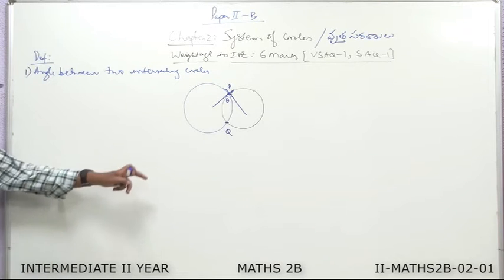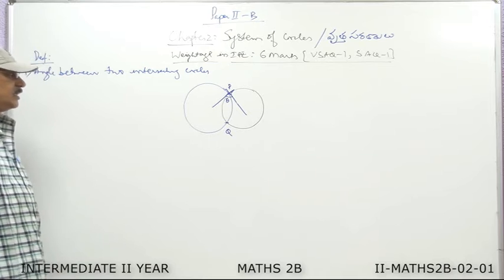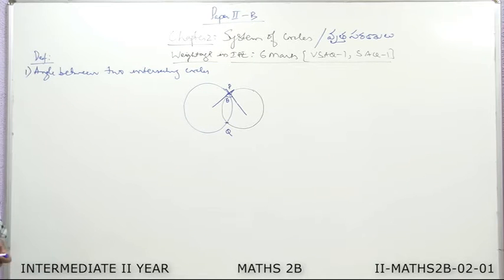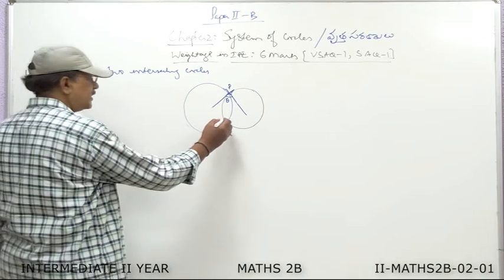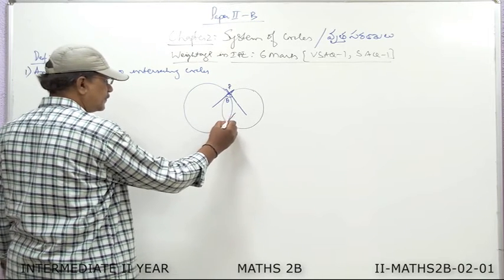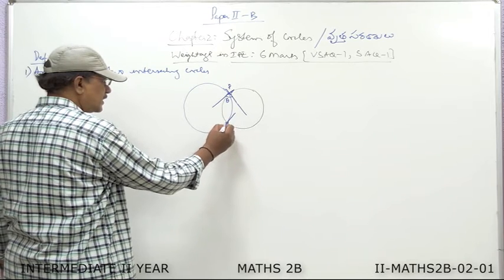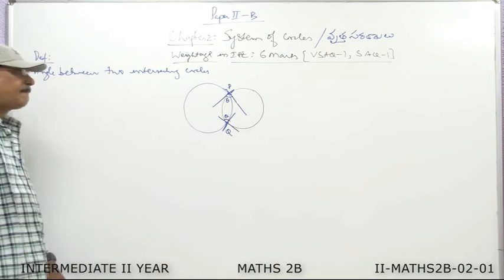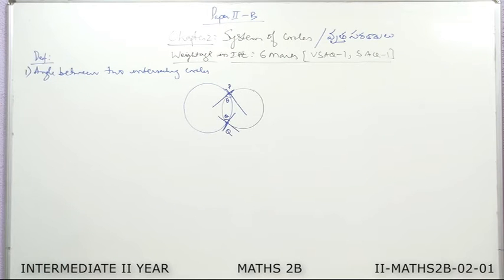You have a second point of intersection also. Even if you draw the tangents at the second point of intersection and find the angle between them, that will also be theta. That means I take the tangent at Q to the first circle, similarly to the second circle, and this angle is also theta. So, the angle between two intersecting circles is defined as the angle between their tangents drawn at either point of intersection.